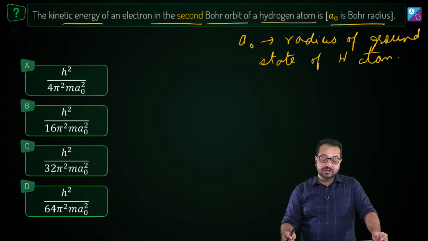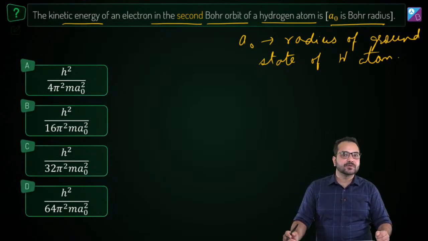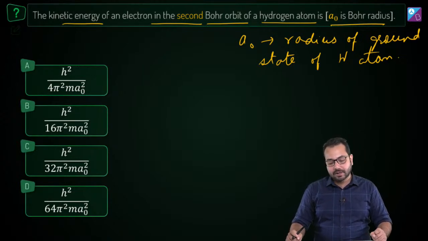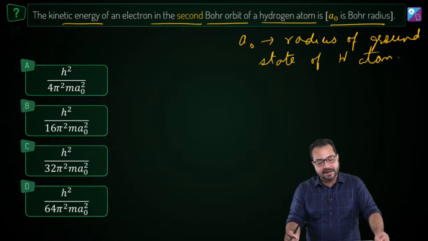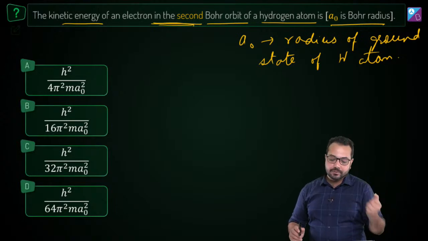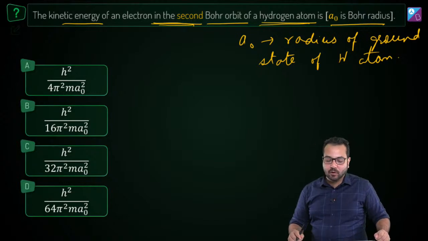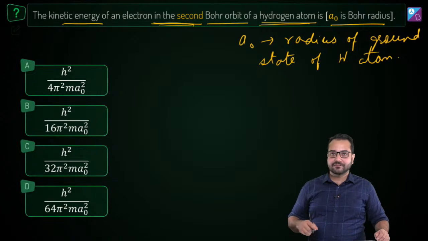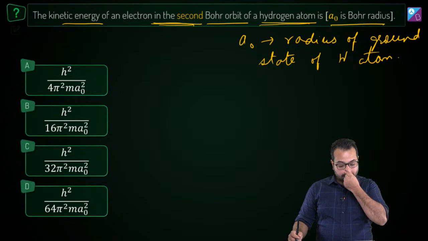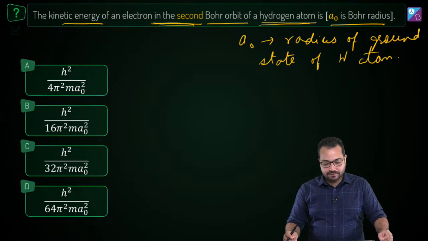Alright, so guys, regarding this question, I am open to suggestions from you guys. How should we proceed with this question? First I want to know your thinking about this. We have to find out what is the kinetic energy of the electron, and some information regarding which orbit, second Bohr orbit, and then what atom is this? This is hydrogen atom. So they have given us n, they have also given us what is Z. They have given us which orbit and we have also specified what is n. Alright, let's think about this.